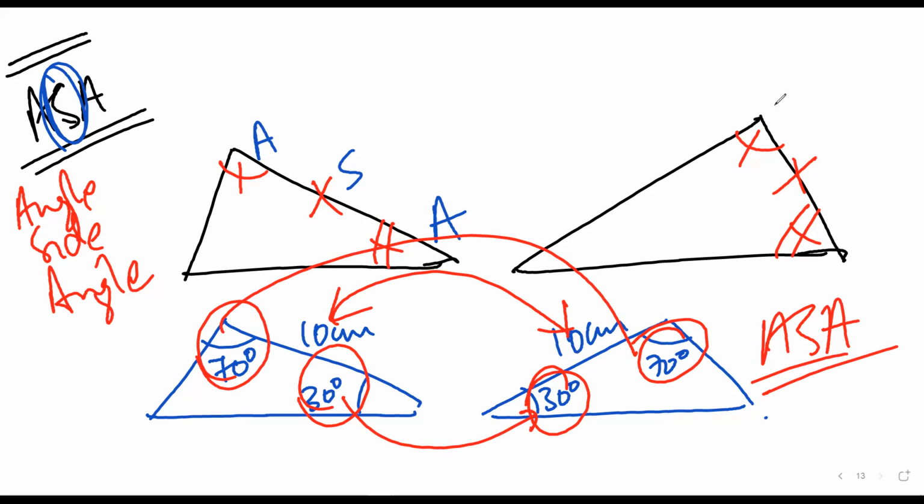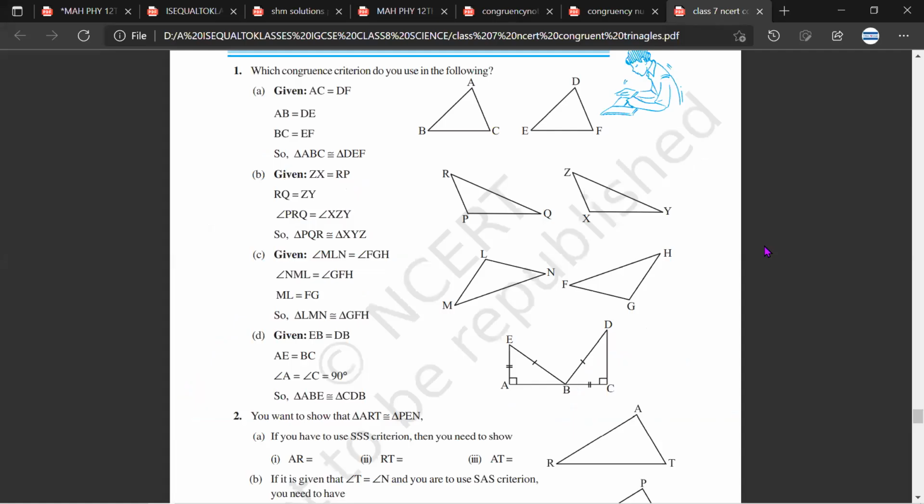Yes. Let us take an example. I think this would be the correct example. So angle MLN is equal to FGH. These two angles are equal. Angle NML is equal to GFH.